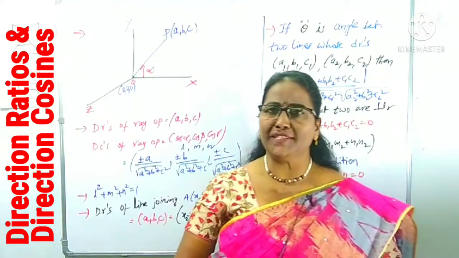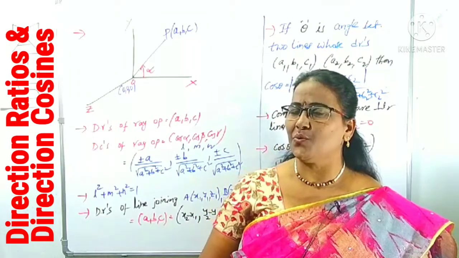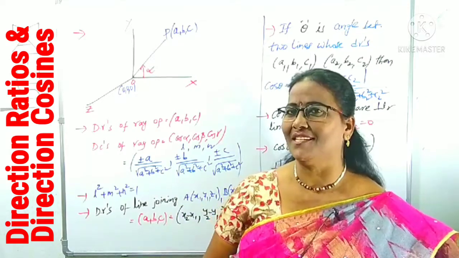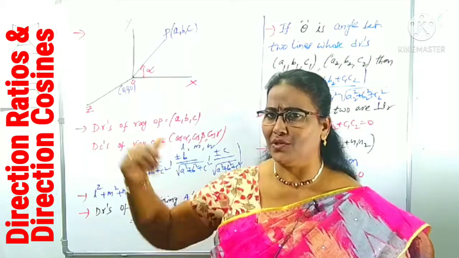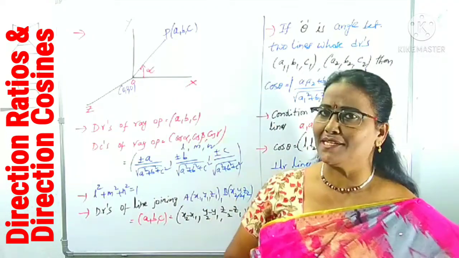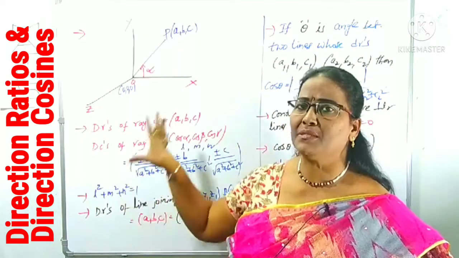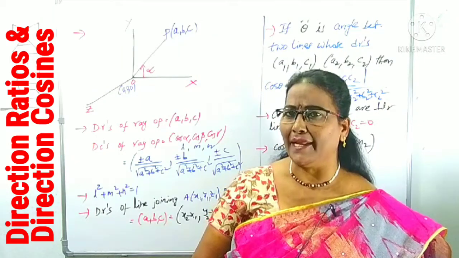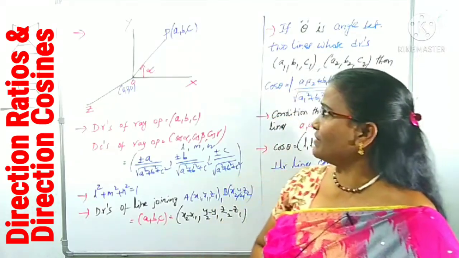Before starting the questions on direction ratios and direction cosines, what are the prerequisite points? That means the concepts you have to know first. If you know the concept, you can solve any question easily. That is what I explained here. I will explain step by step so you can understand easily. Totally, we are doing a quick revision. These are the key points, the prerequisites, which are useful to crack the solutions of any 7 mark question. What are those? We will see the first one.